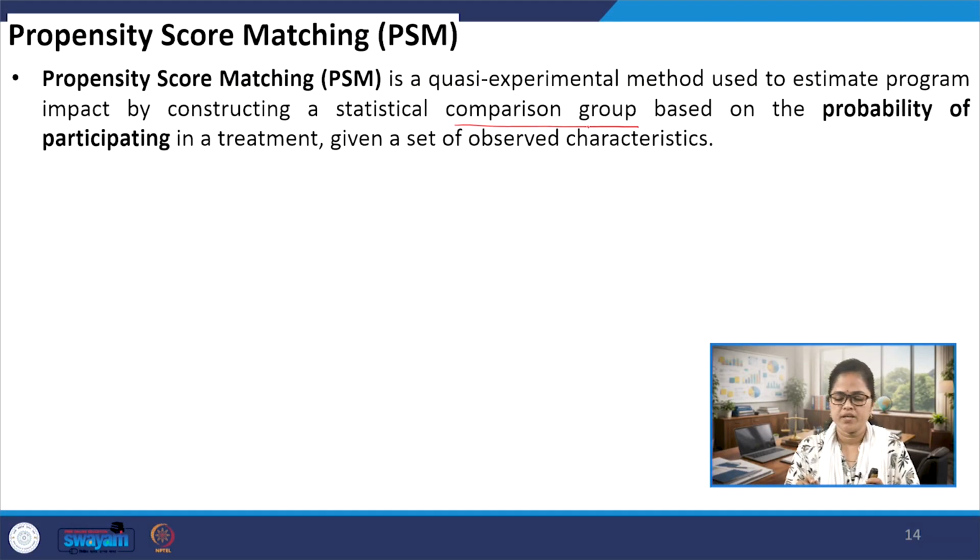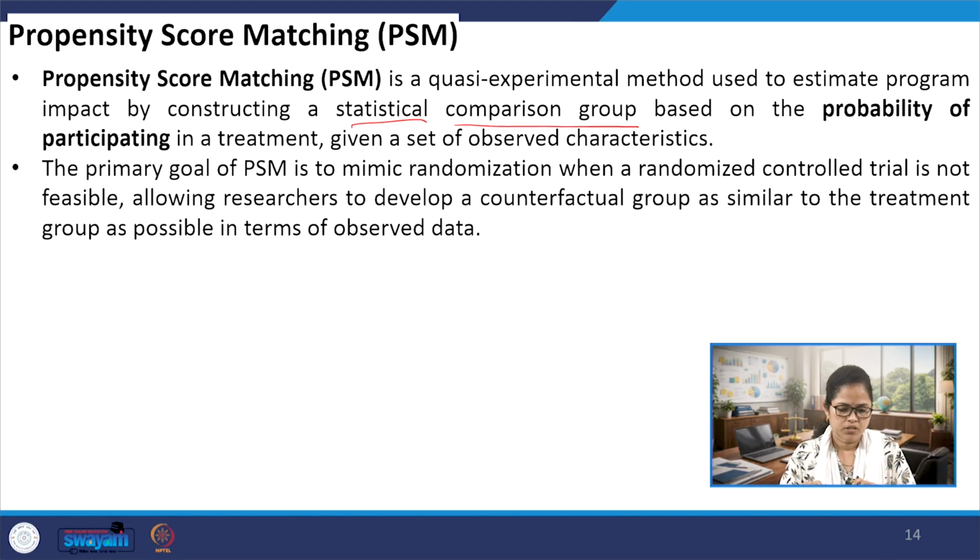This comparison group is constructed through statistical models only, based on the probability of participating in a treatment, given a set of observed characteristics. The objective of PSM is to create a similar group, or counterfactual group, which could be similar to the treatment group.